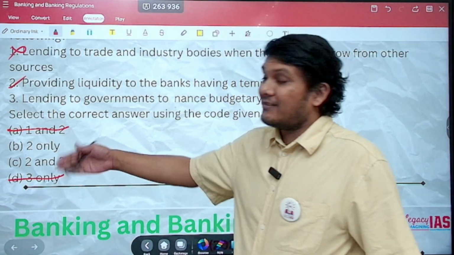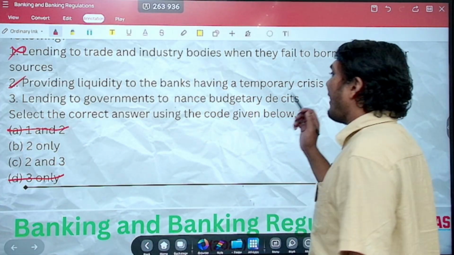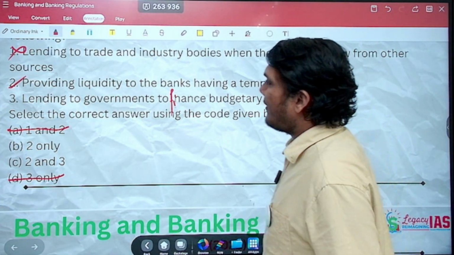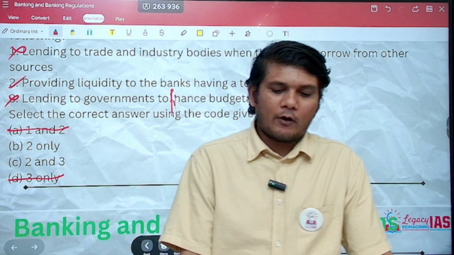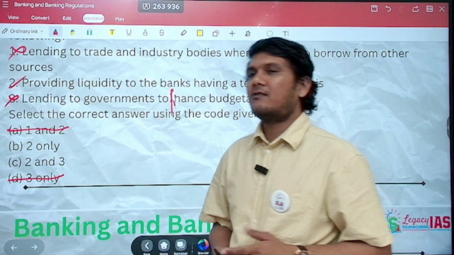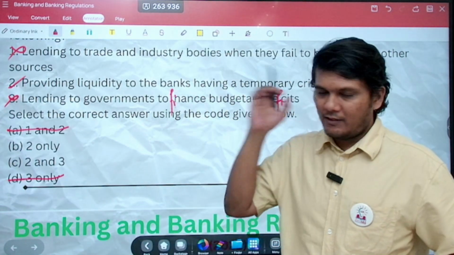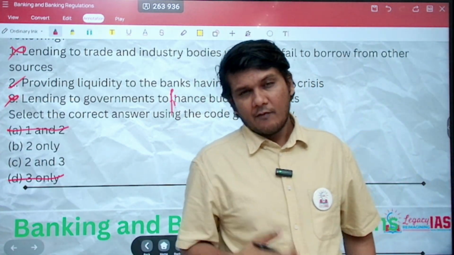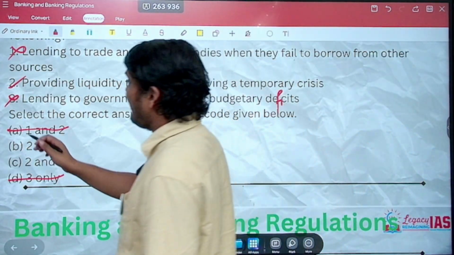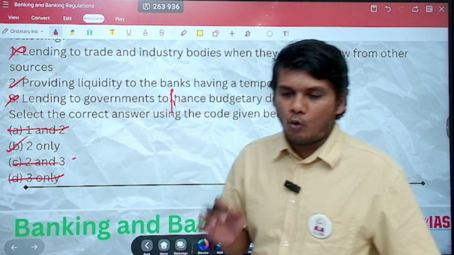3 is gone, but still 3 can still be correct because 2 options are still left. Let's look at the third statement. Lending to governments to finance budgetary deficits. No, that is incorrect. Financing for the government for deficit financing, that is not... It does. RBI does it, right? That's known as monetized deficit. The amount of money the RBI can print to finance the deficit, or at times can give loans through ways and means advances as well. It does that, but that does not amount to it being the lender of last resort. So 3 is incorrect. The correct option here is B, that is 2 only.